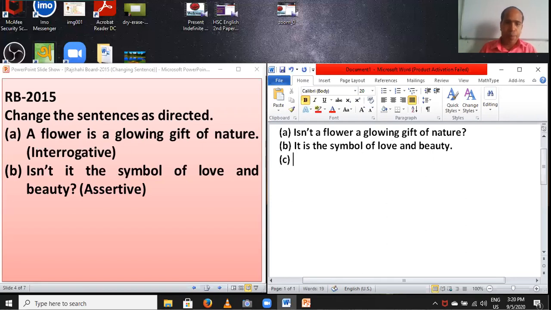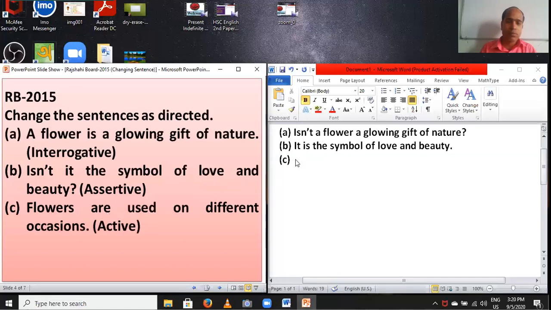C. Notice, my dear students, flowers are used on different occasions. Active. Dear students, first you have to select the object to add after "by".